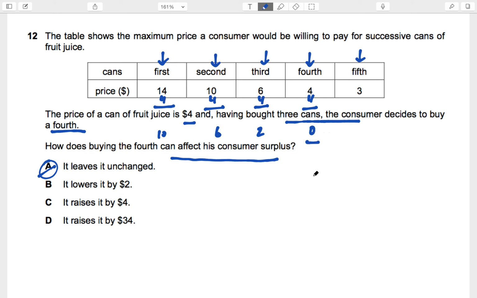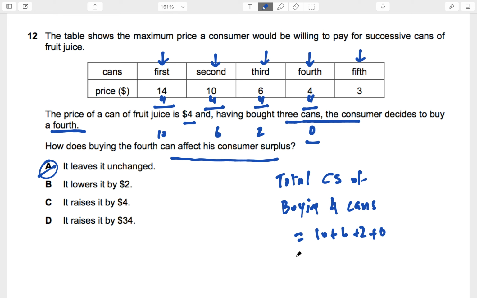But they can also ask you one more thing. This is something they asked in another question. They said, what's the total consumer surplus of buying 4 cans? If they ask you this, you'll say 10 plus 6 plus 2 plus 0, which means 18. Okay, this could be another variant of this kind of question. For the fourth, what you're willing to pay is 4, and what you actually pay is $4. This $4 is the price. Is that fine?